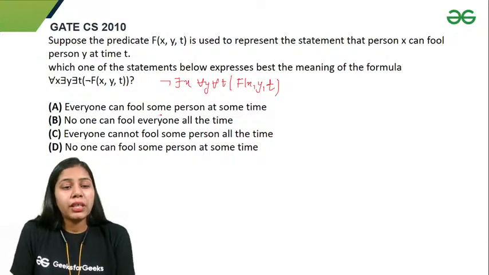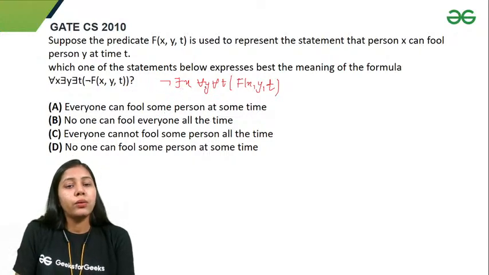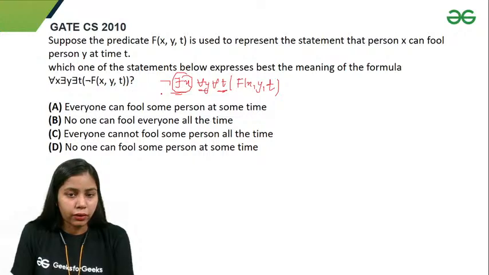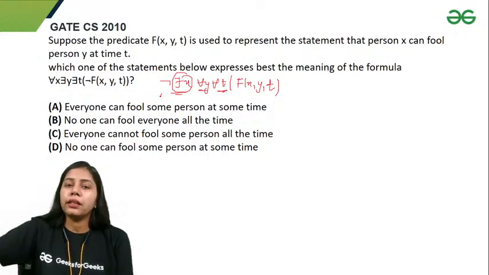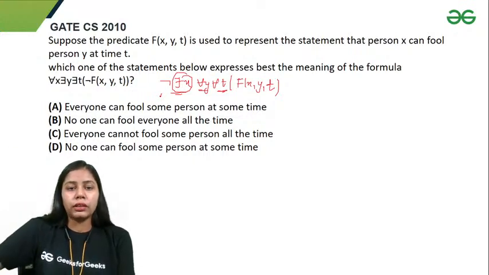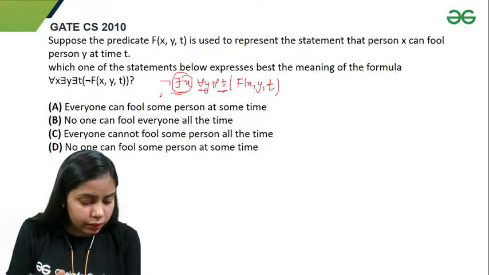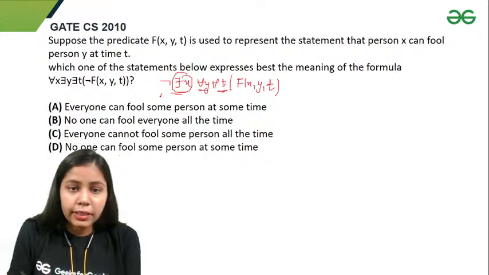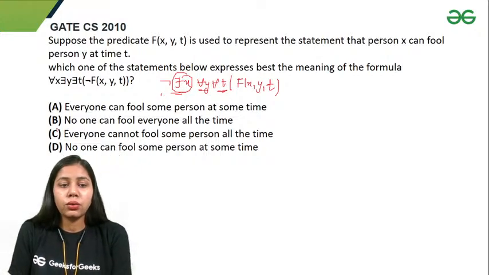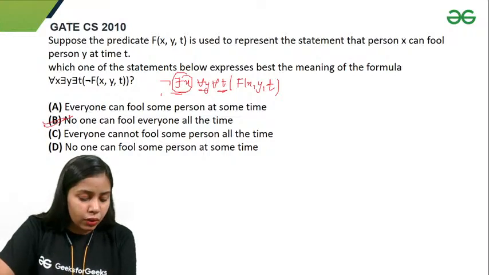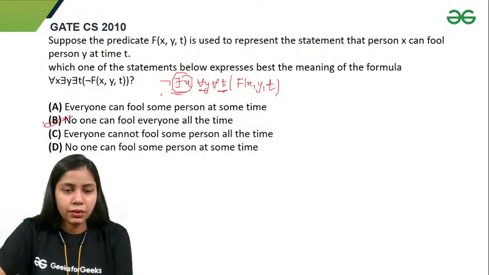Right? So that means no one can fool everyone all the time, right? Because negation is only happening with there exists right now. If I take it inside, then it will change all the quantifiers. But at this time, it's happening with only x. So I can say that option B is correct. No one can fool everyone all the time, right?